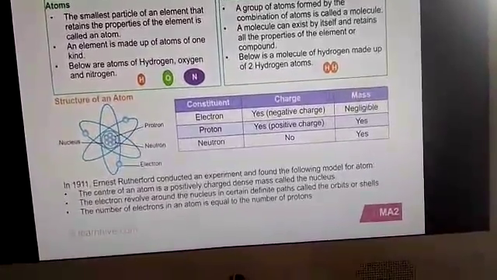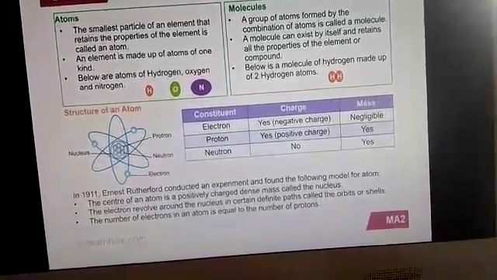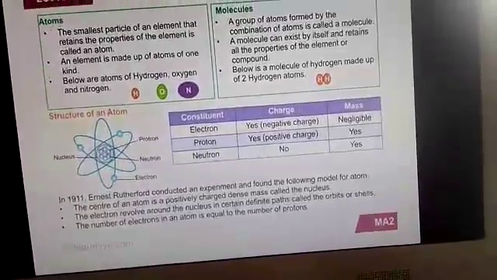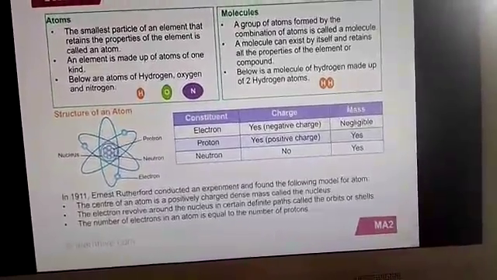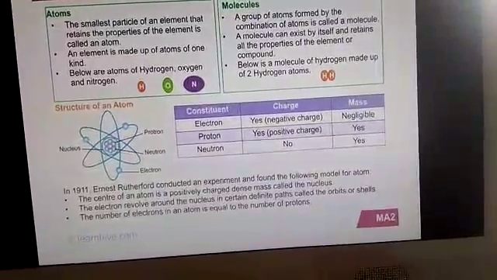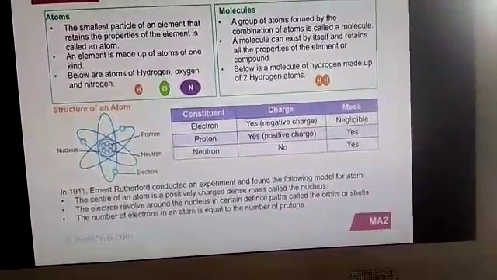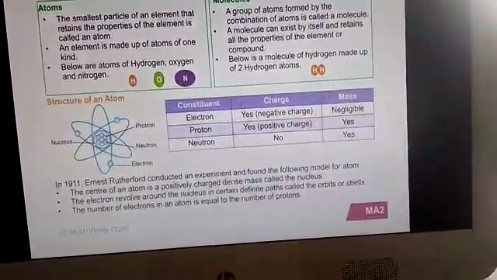So what is an atom? The smallest particle of an element is an atom, and that retains the properties of the element is called an atom.